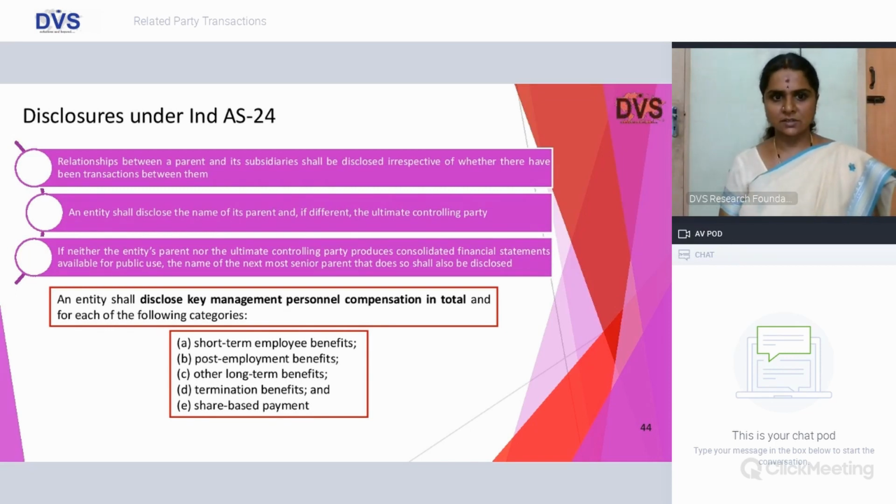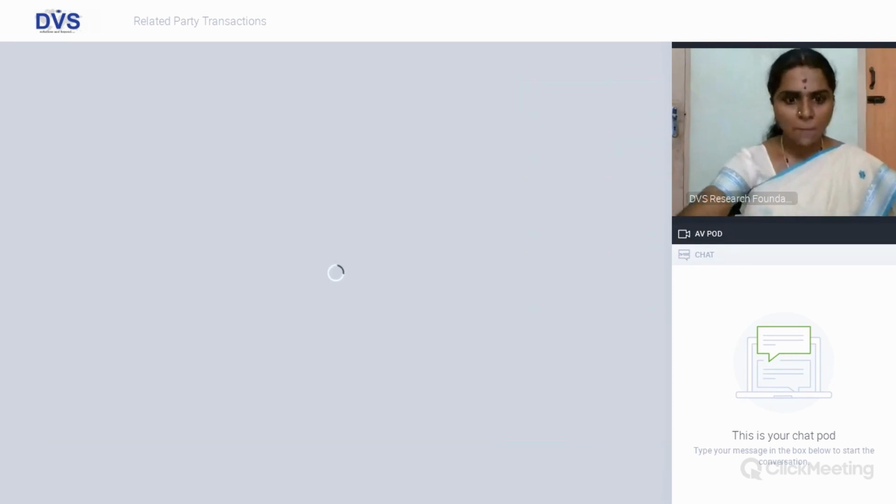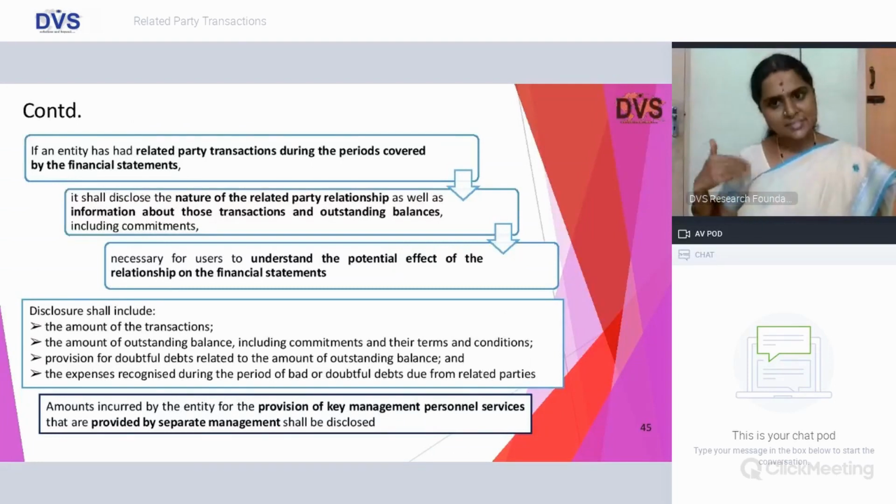And third one is interesting. So if the consolidated financials of the parent company is not in public use, which means it is not a listed entity and it is not in the public domain, then the next most senior parent whose CFS is available shall be disclosed so that it is transparent to all the shareholders. And key management personnel's compensation in total under each subcategory, be it a short-term employment benefit or long-term employment benefit, stock option plan, everything shall be completely disclosed.